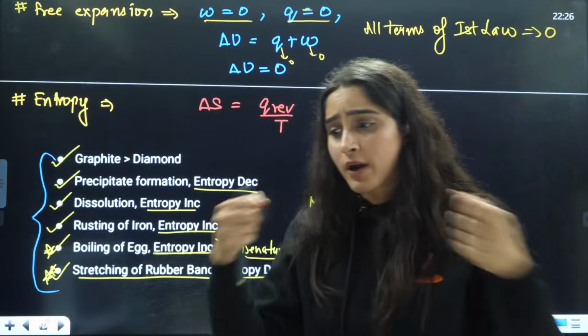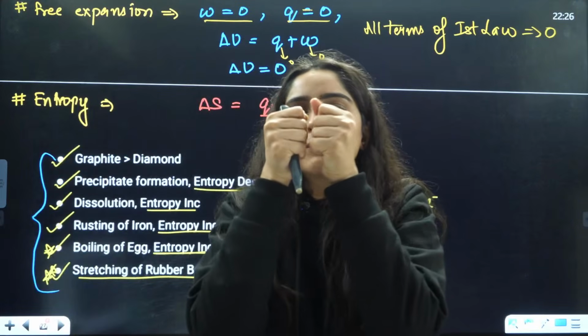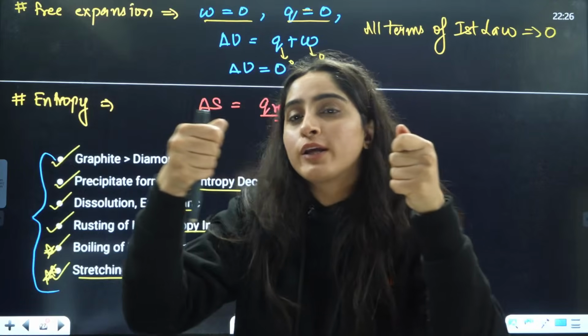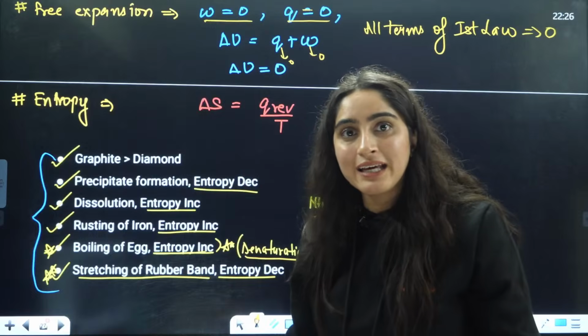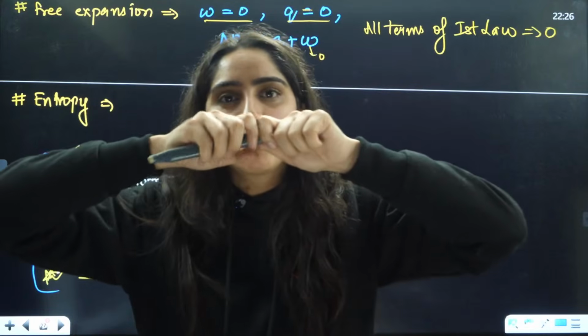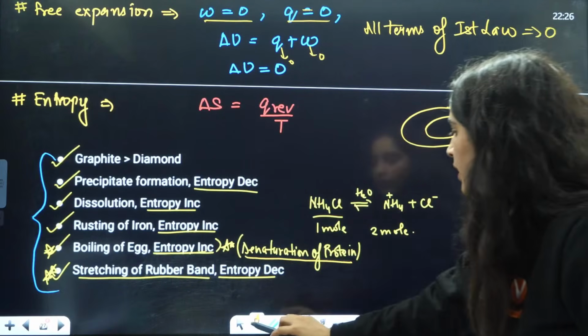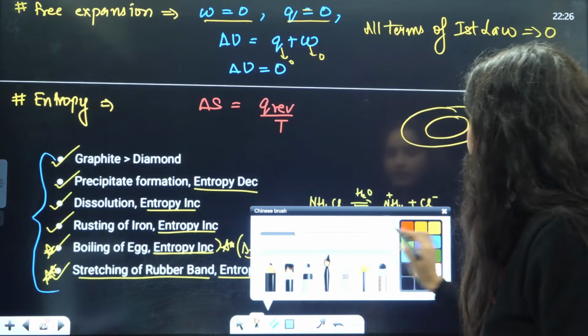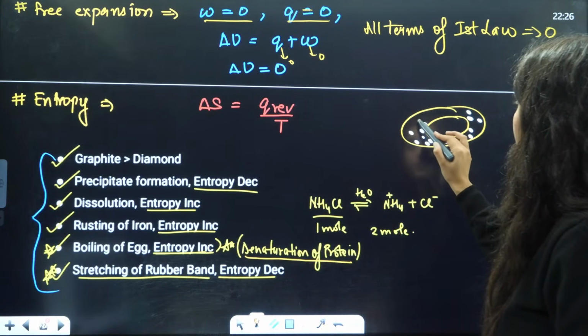Next is stretching of a rubber band. So you have a rubber band, what will you think? That earlier the molecules were closer, now the molecules are far away, which means entropy should increase. But in reality, what is happening? Earlier the molecules in the rubber band were like this, randomly distributed.